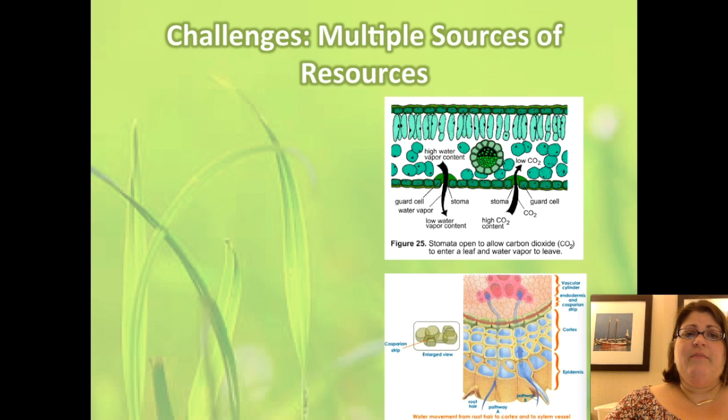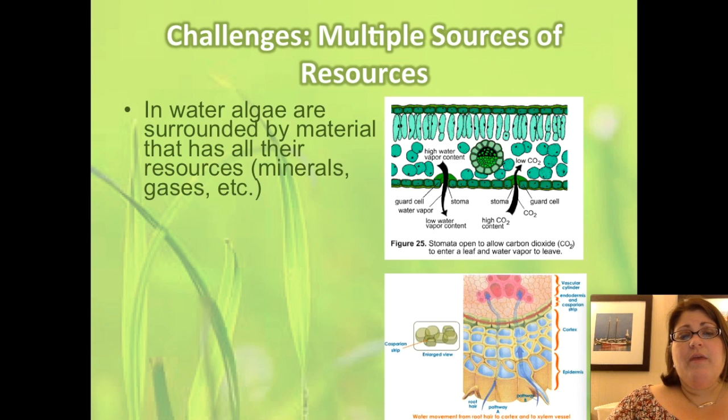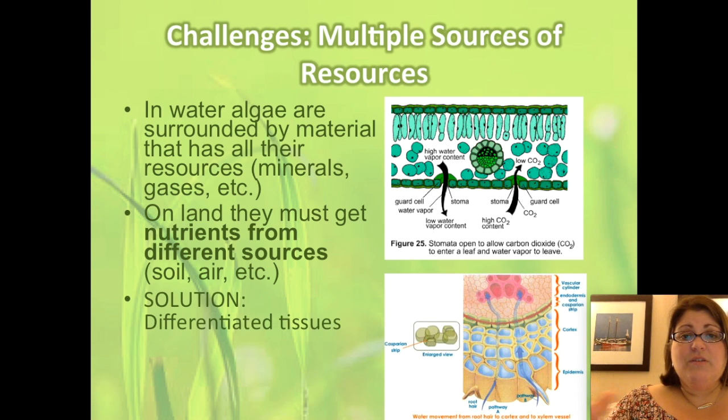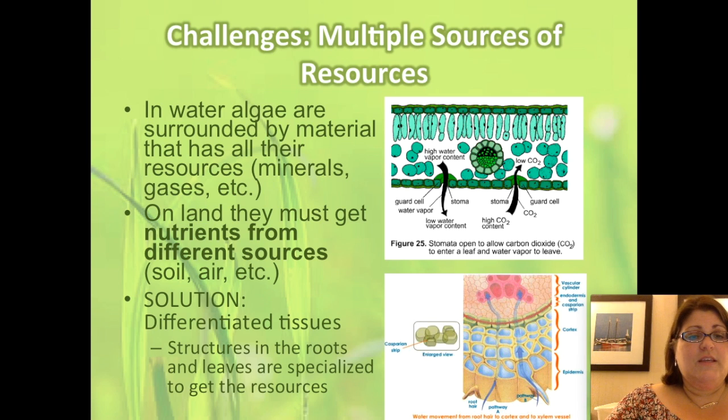Another challenge that living on land poses is where resources come from. In water, the resources are pretty much all in the water, so the plant is completely surrounded by the minerals and the dissolved gases and the water that it needs. So a lot of times they can just diffuse the resources in and out of the organism. On land, the resources come from specific sources, such as the soil and the air. Of course, water and minerals generally come from the soil, and gases come from the air. The solution to getting resources from those different sources is differentiated tissues and organs. So the structures in the roots and the leaves are specialized to get the resources they need from those sources.